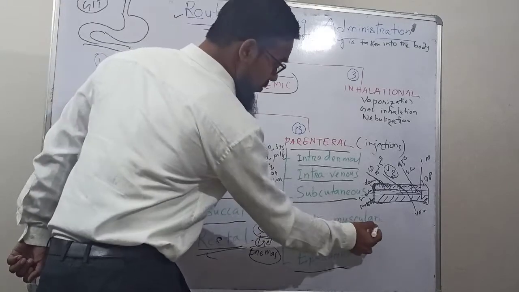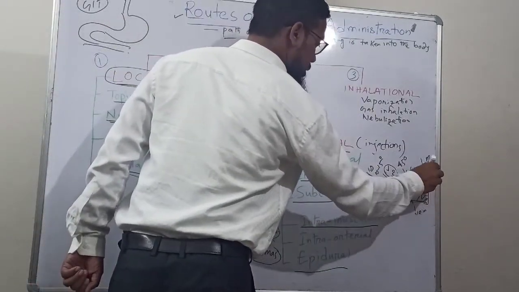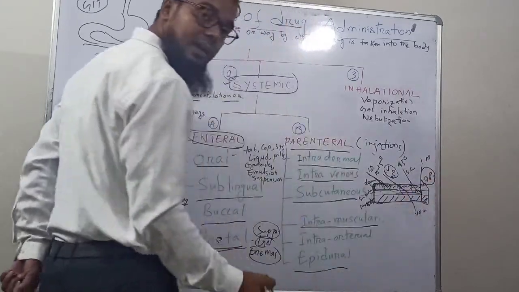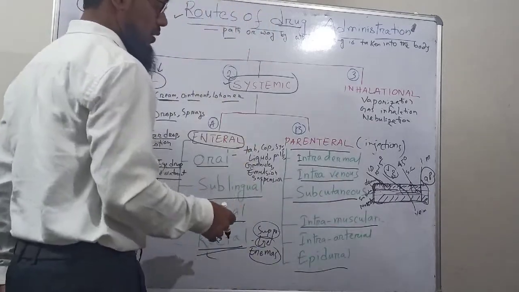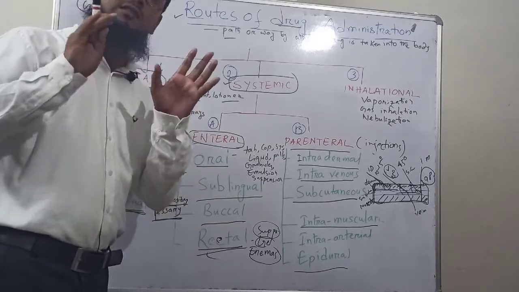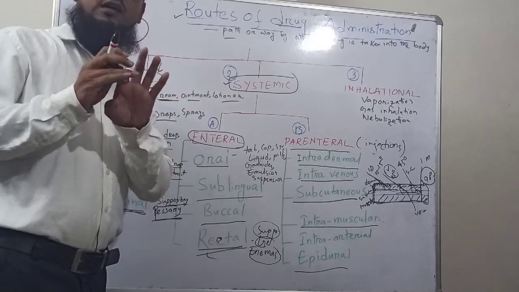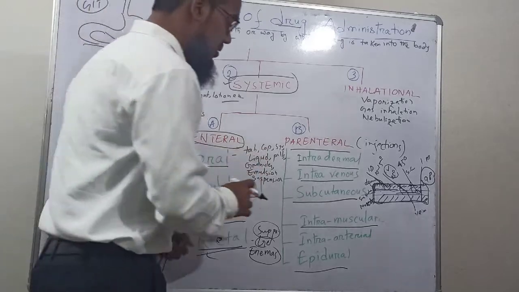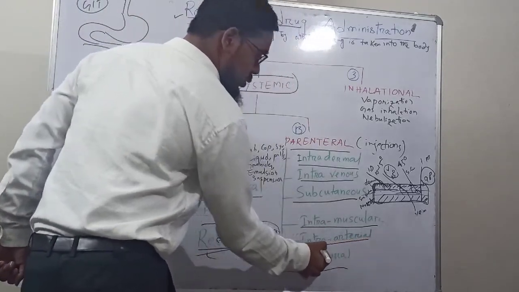In the case of intramuscular, the injection enters into the muscle and is given at a 90 degree angle. Some drugs are entered into the artery, mainly diagnostic agents and contrast media for CT scans or other purposes.